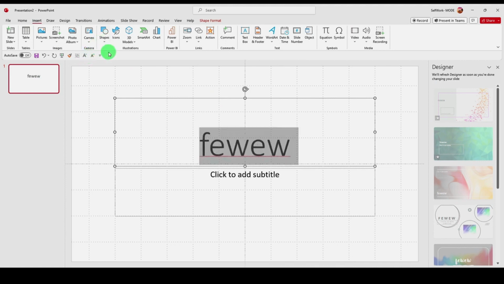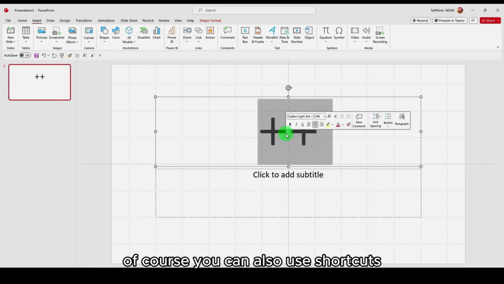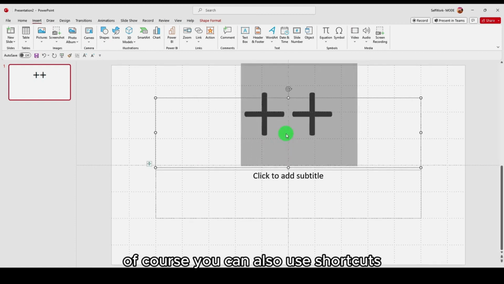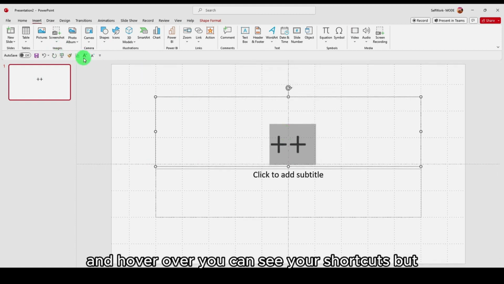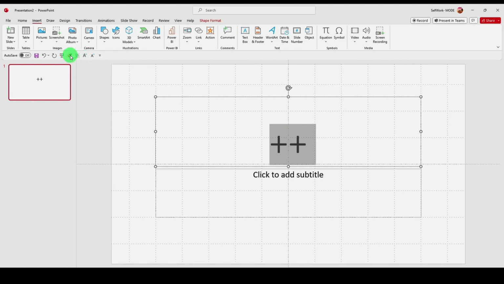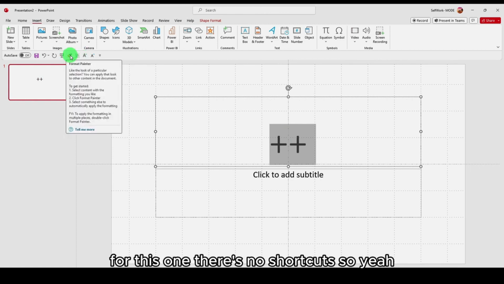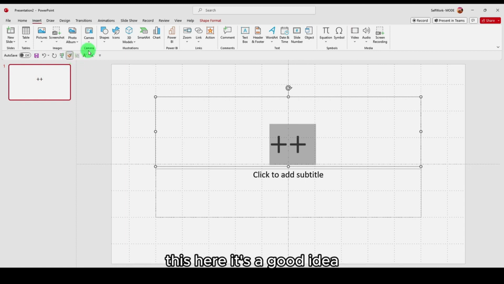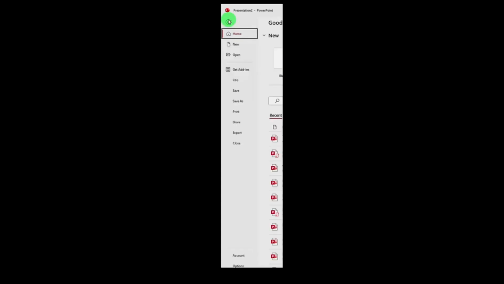And now, of course, you can also use shortcuts. If you hover over, you can see the shortcuts, but for this one there's no shortcut, so adding this here is a good idea. Also Picture, you can add this here. And also delete all this.